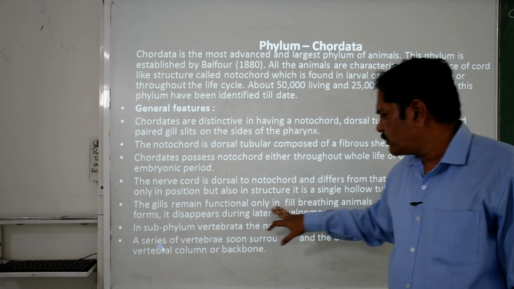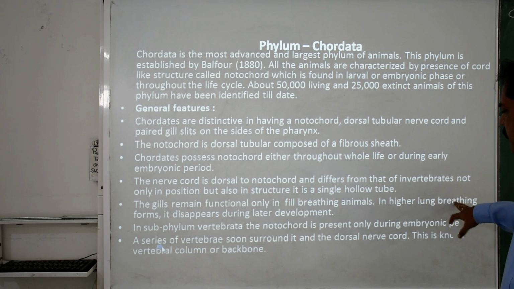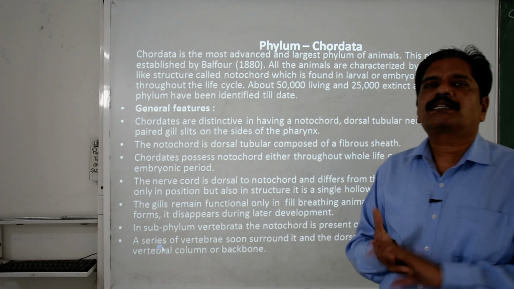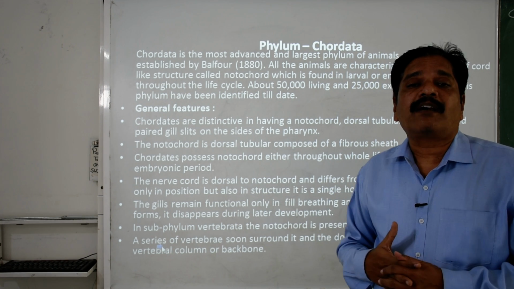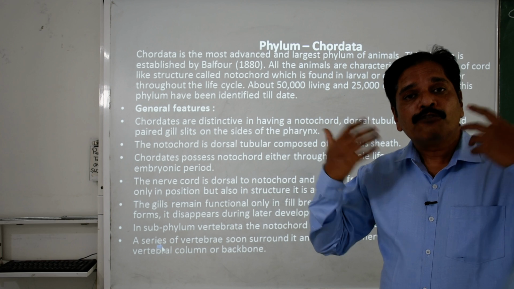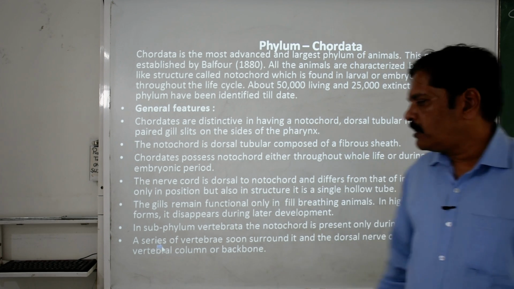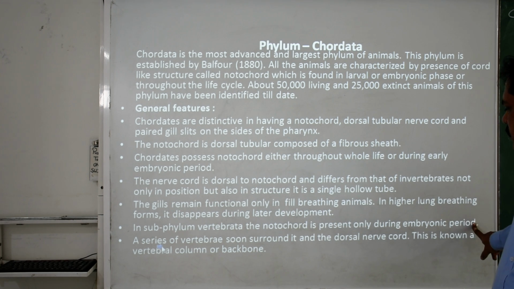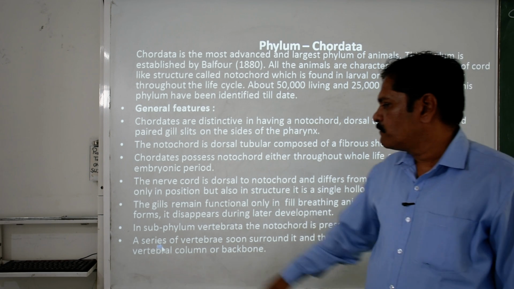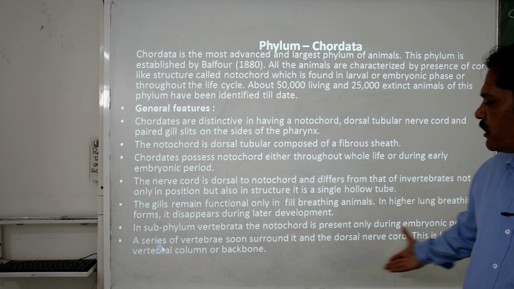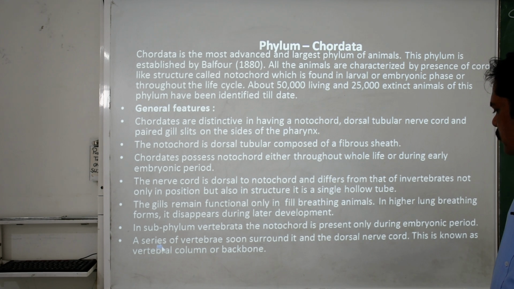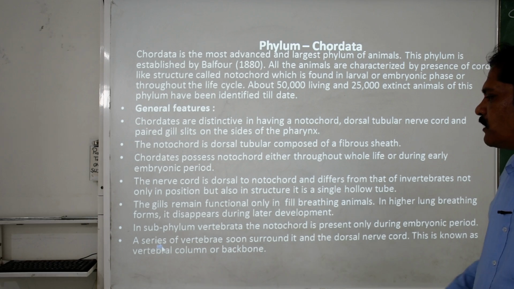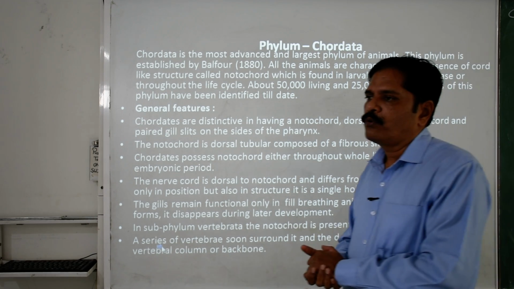The gills remain functional only in the gill-breathing animals. During embryonic development, these gills fuse with the pharyngeal surface. In some phyla, the notochord is present only during the embryonic period, and a series of vertebrae soon surround it, forming the vertebral column or backbone.